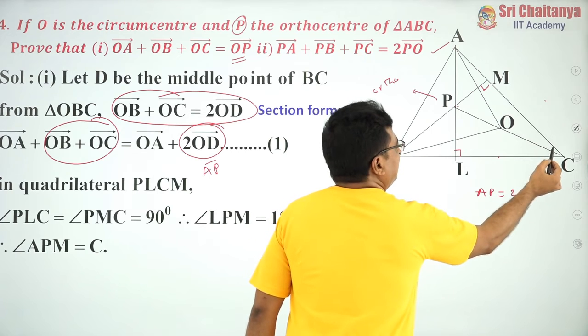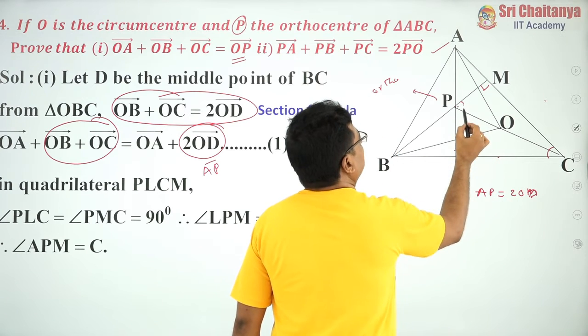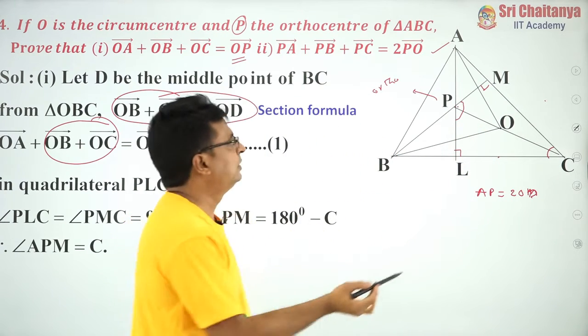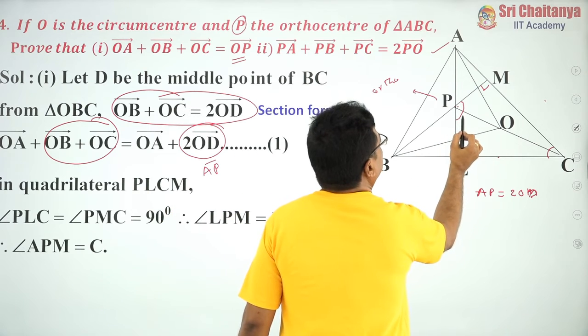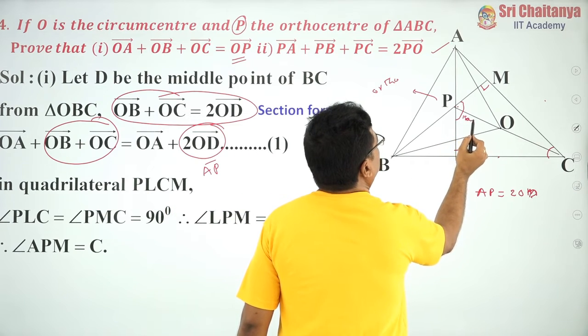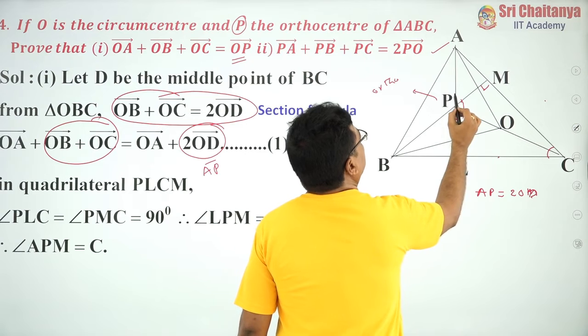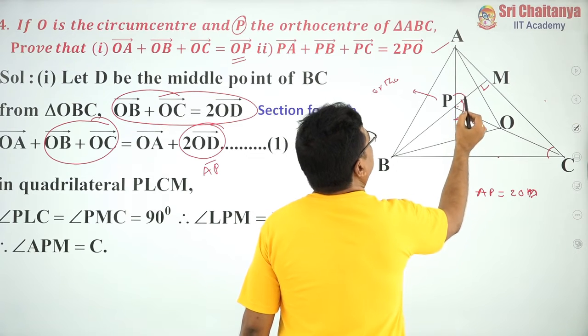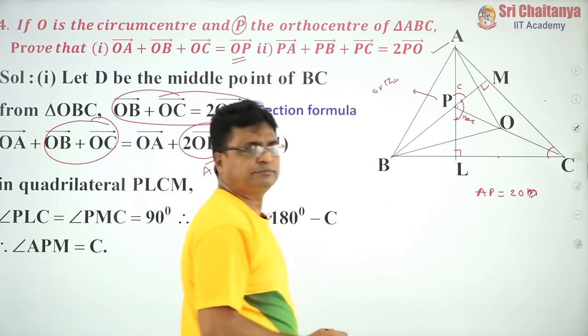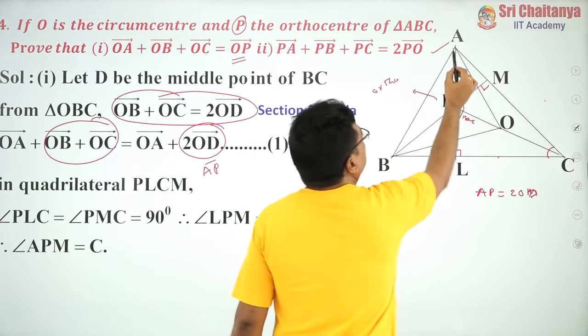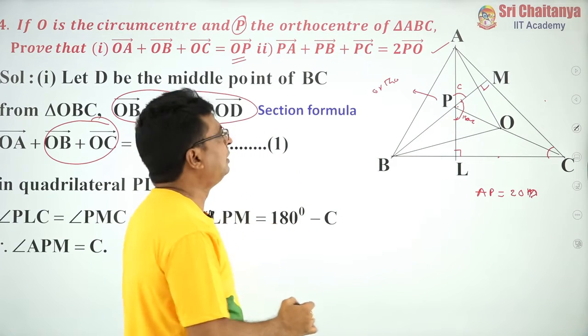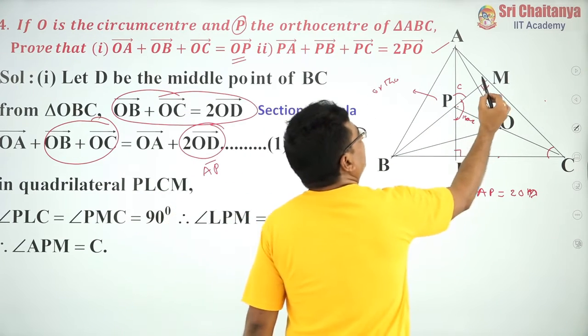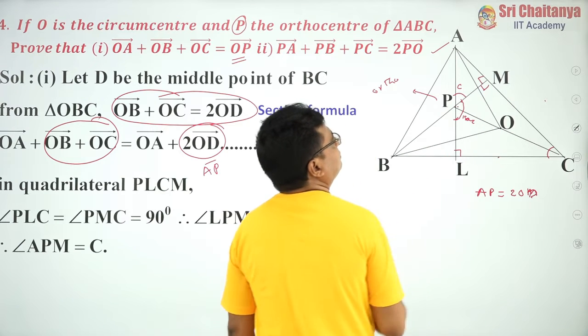So if this angle is C, then this is 180 minus C. If it is 180 minus C, obviously this angle is nothing but C. What angle? APM is C.